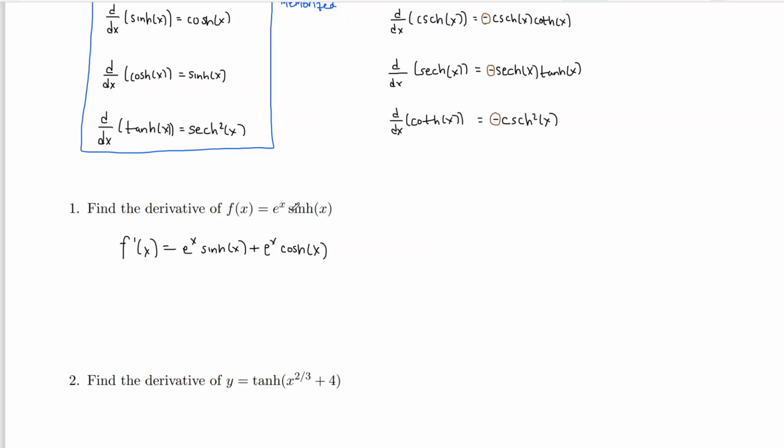When you're talking about hyperbolic trig functions, you only use their definition to evaluate. Like if we wanted to do hyperbolic sine of 2, we would do it like we did in the previous video. But if we want to work with their formulas, we just want to use the actual names here. It's a lot easier to write down. Now this is it. We've actually done the derivative, but you could simplify it. If you were asked to do the second or third derivative, you would have to go further, and we know simplifying is a good idea. You can factor out the e to the x, and you get hyperbolic sine of x plus hyperbolic cosine of x. But that would be it.